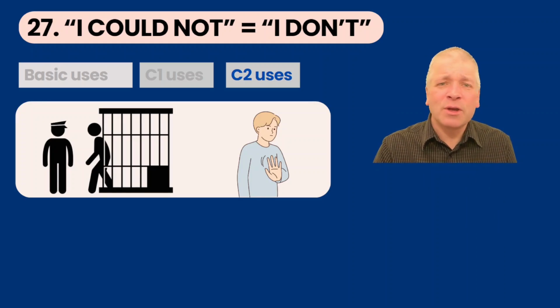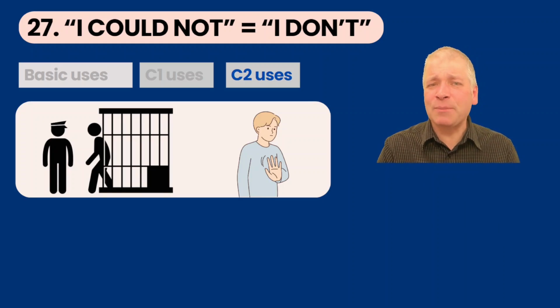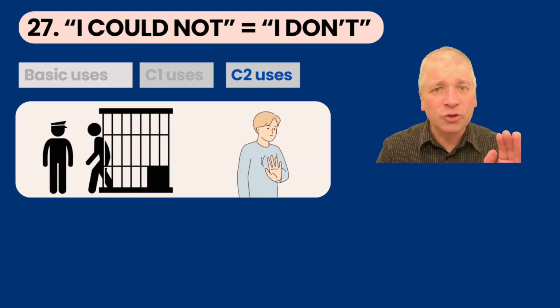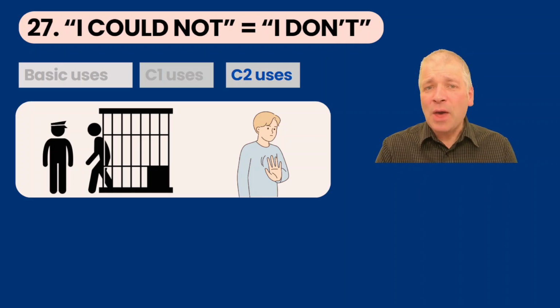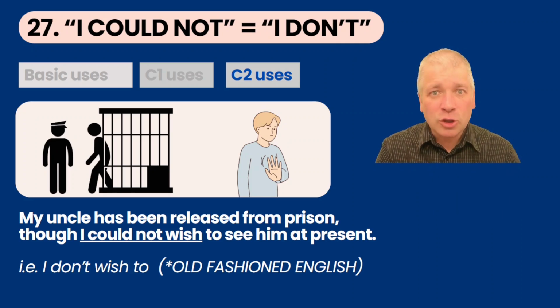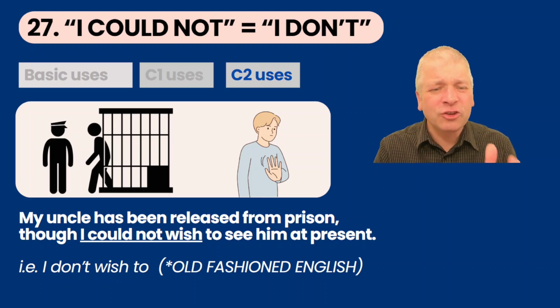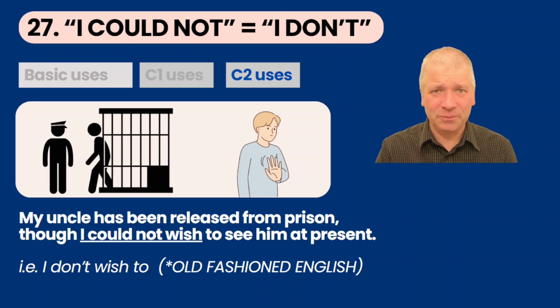Imagine you have someone in your family, perhaps an uncle, who has gone to prison. They're being released from prison, but you're not happy about it. You say this: my uncle has been released from prison, though I could not wish to see him at present. And here I could not wish means I don't wish to. But again, let me remind you, this is a more old-fashioned use of English.